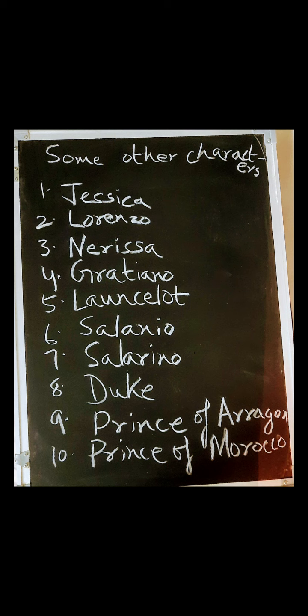And as we discussed earlier, Bassanio had specially gone to Belmont to woo Portia, and Graciano accompanies him to Belmont, and there he sees Nerissa, who may be called the maid of Portia or the attendant of Portia, and a good friend as well.